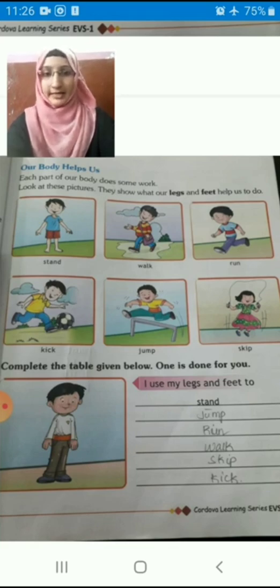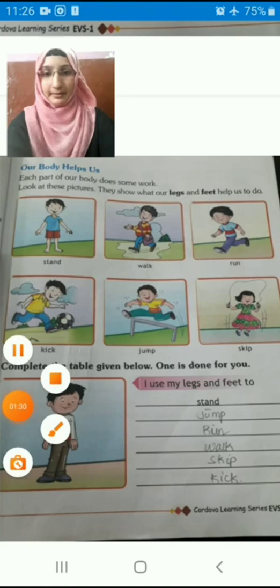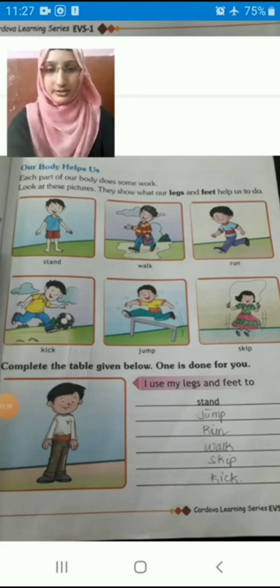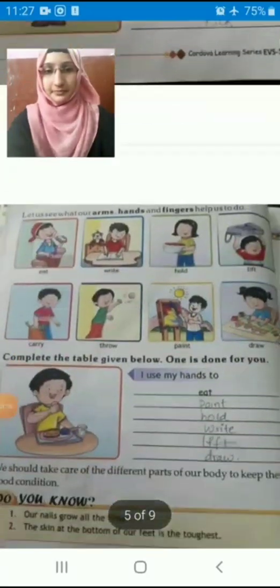And now our legs. I use my legs and feet too. Our legs are helpful for standing, to walk and to run, to kick, to jump and to skip, right children? In all these works, who is helping? Our legs are helping. Our legs are helping us to do all this work, right students?